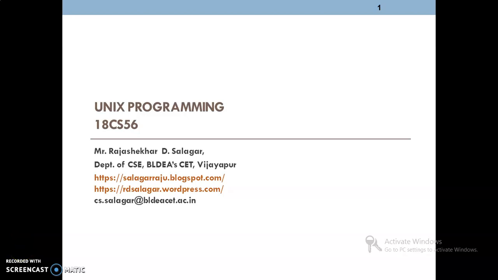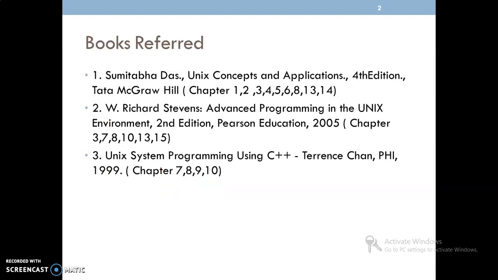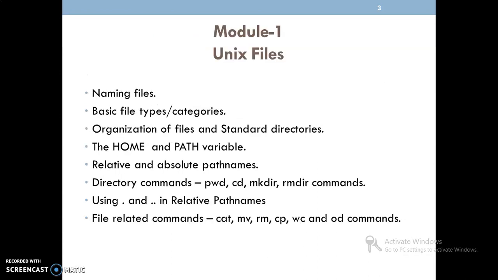Hello. In the previous class, we discussed some of the basic concepts related to the Unix operating system. We already discussed the Unix system architecture and some of the basic commands. In today's class, we will discuss some more concepts on the Unix operating system, that is based on Unix files.